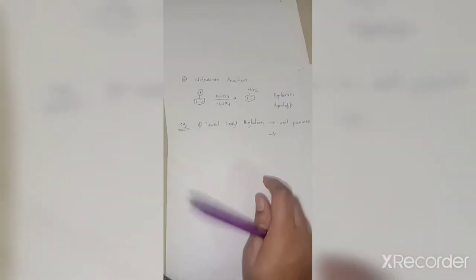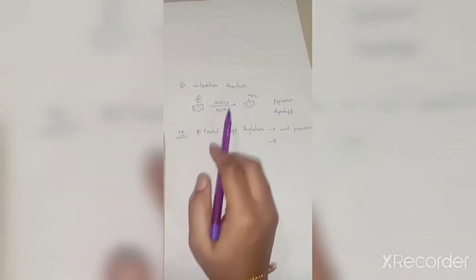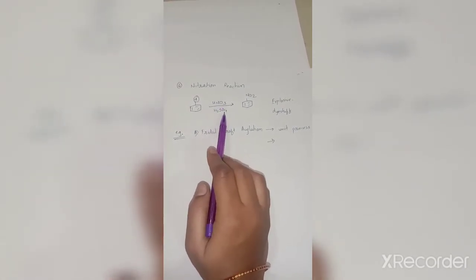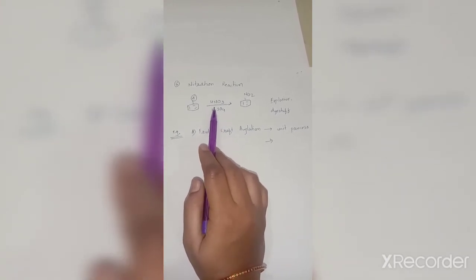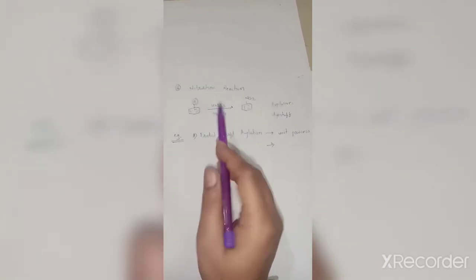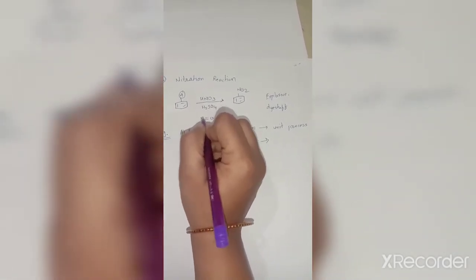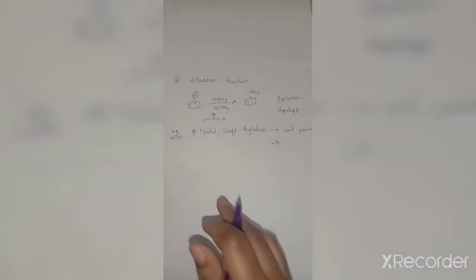The next reaction that we have to see is the nitration reaction. In the nitration reaction, there is a use of nitrating mixture, that is HNO3 and H2SO4. When nitric acid and sulfuric acid react together, there is a formation of nitronium ion. What is this nitronium ion? That is a very strong electrophile having positive charge on nitrogen.